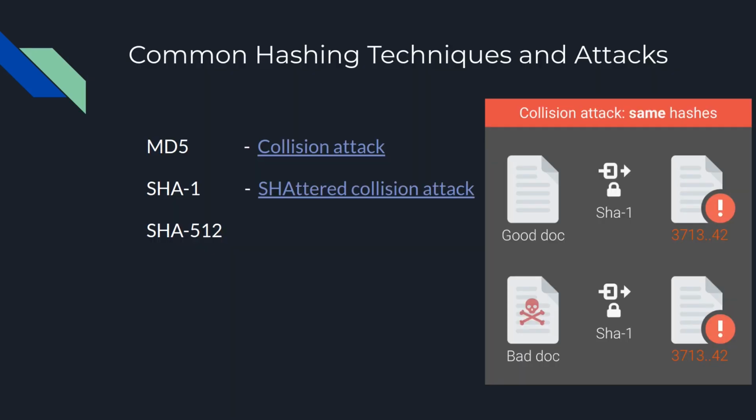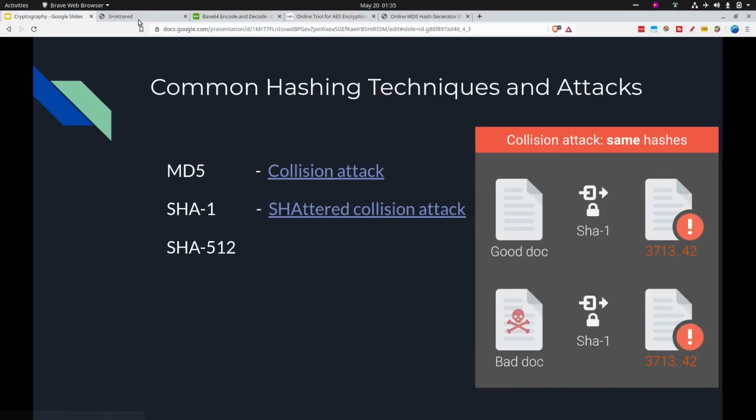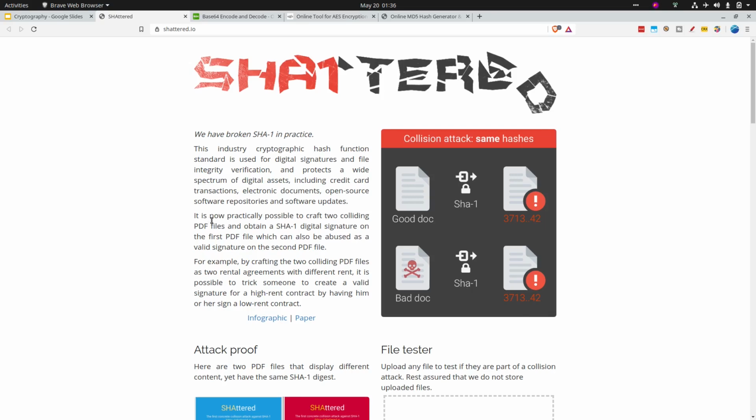So common hashing techniques, as I showed, MD5, SHA-1, SHA-512. So MD5 is known to have collision attack. As you could expect, it has a very short hash, like 32 characters. You could easily imagine that everything could not have a unique hash, because everything could not be contained in a 32 character string, right?